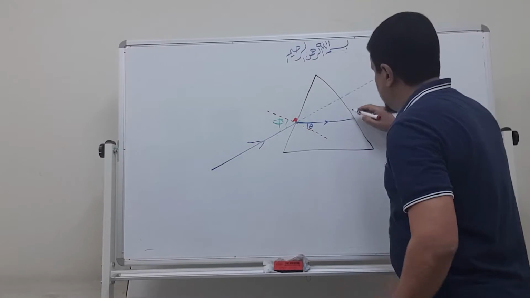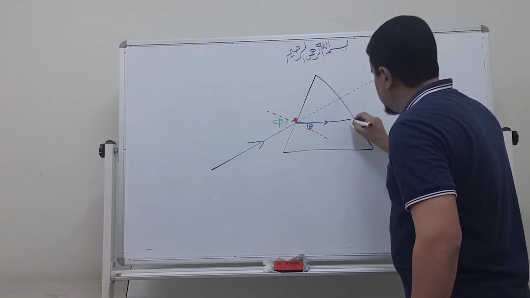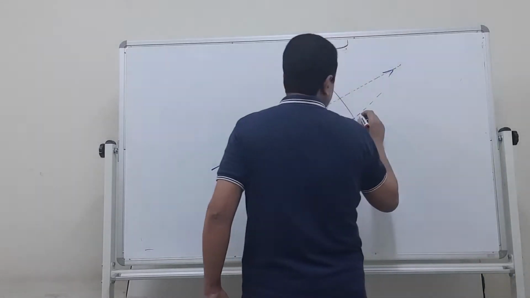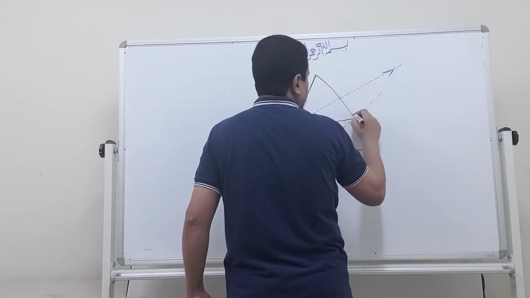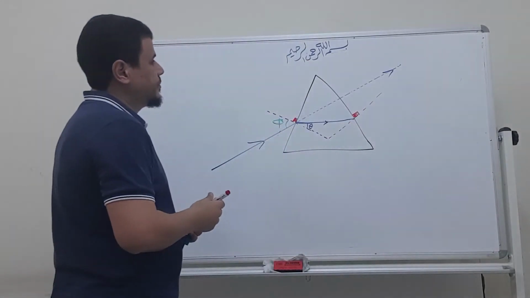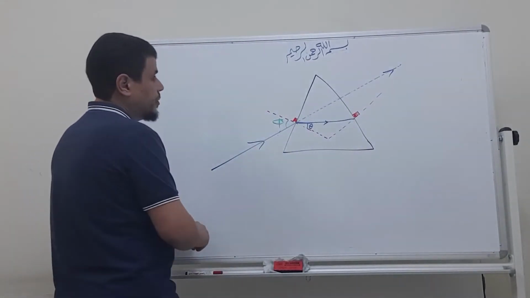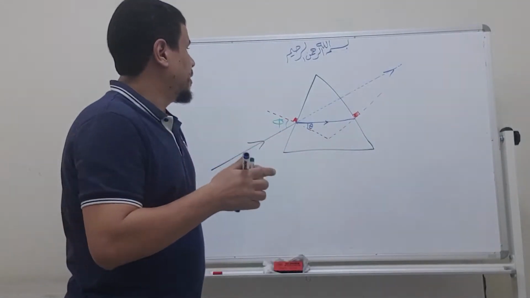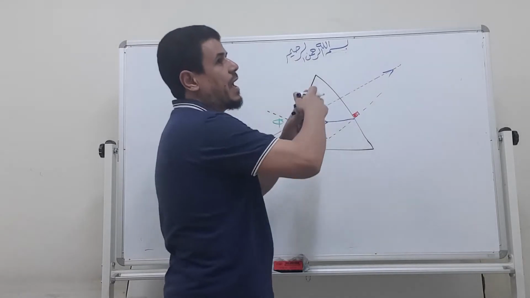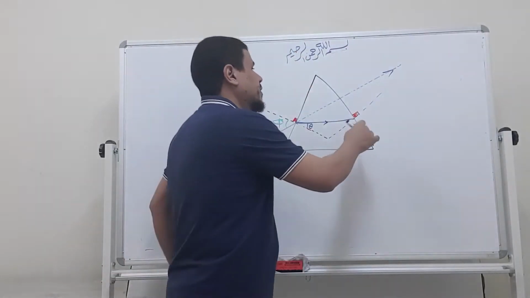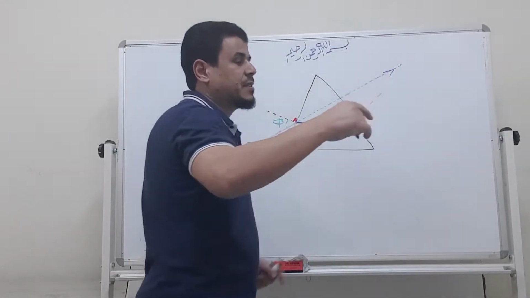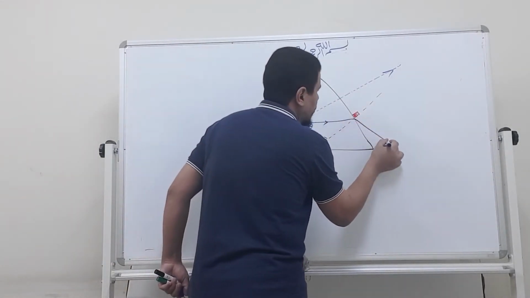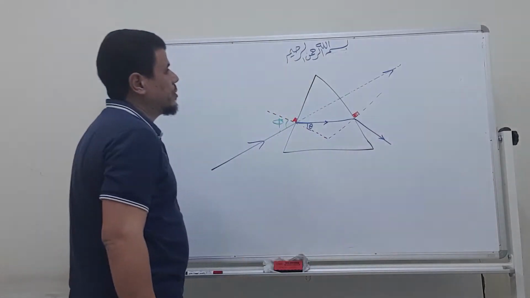To draw a normal here, it makes an angle of 90 degrees, and the normal is like this. What about this ray? It will refract away from the normal. Why? Because it is faster here, so the angle is larger.